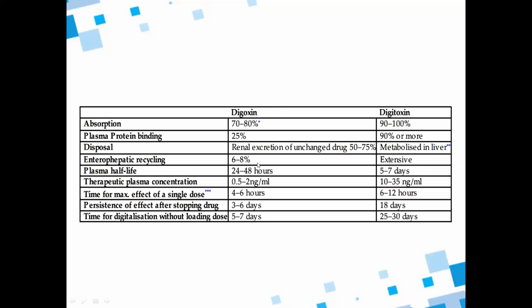Enterohepatic recycling is very less in digoxin, but in digitoxin, that is extensive. And plasma half-life is much more in digitoxin, 5 to 7 days, here 24 to 48 hours. And therapeutic plasma concentration, 0.5 to 2 nanograms per ml, and 10 to 35 nanograms per ml. Time for maximum effect of a single dose, here 4 to 6 hours, it is 6 to 12 hours.